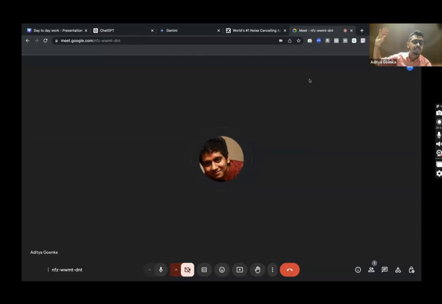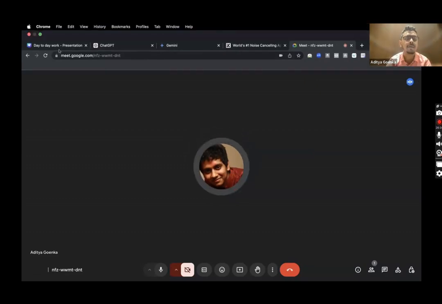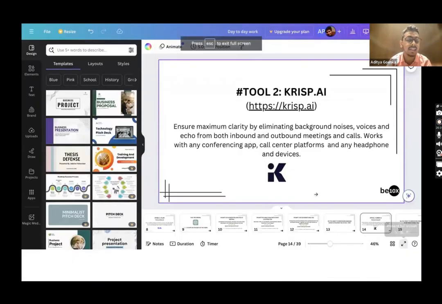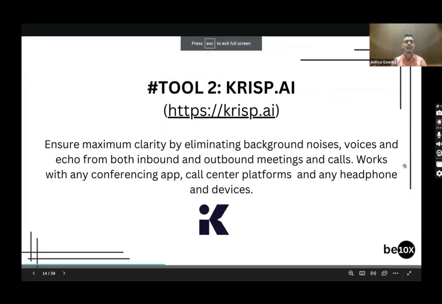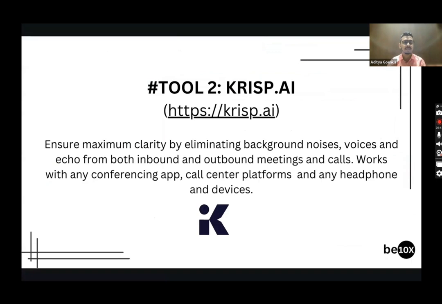Clear to each and everyone? Clear? So guys, how did you find Krisp, something which can cancel all your background noises? I don't have any background noise going on right now, so I'm not able to show its implication, but I showed you the demo.